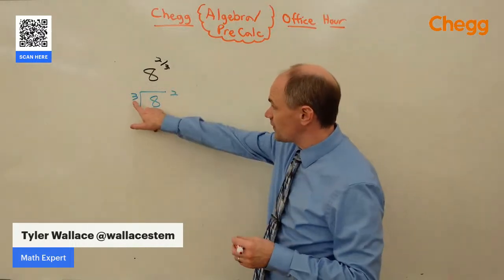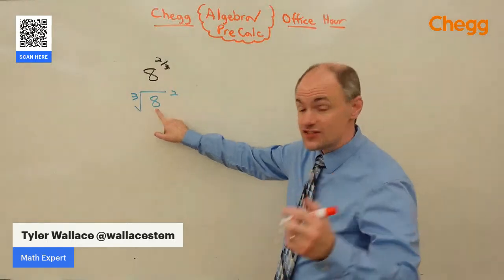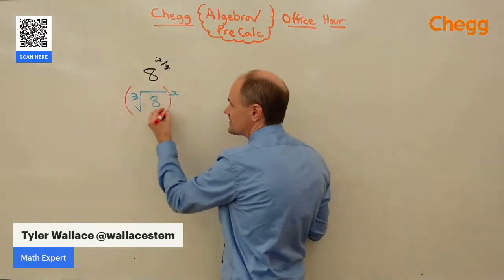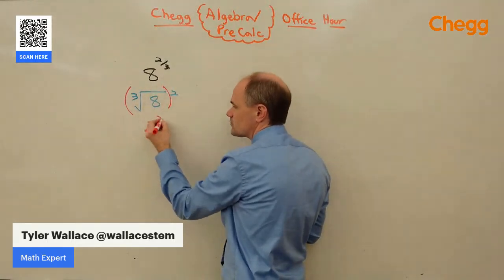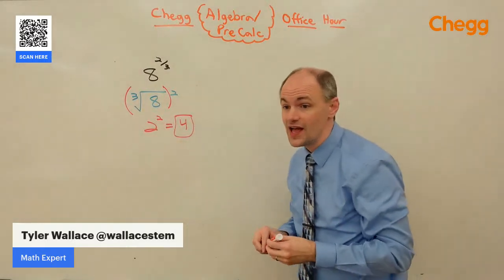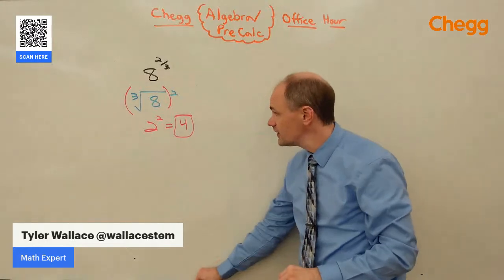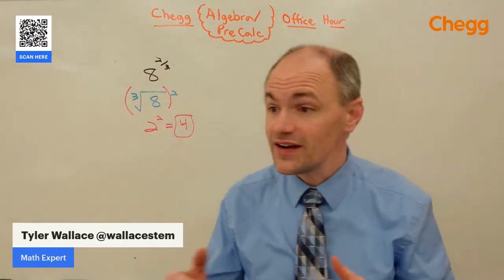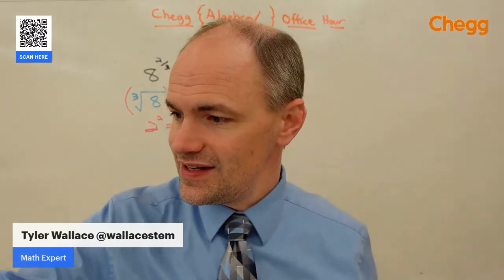To evaluate this, we've got the cube root of 8. The cube root of 8 is 2. So this part simplifies to 2, and then we can square the answer, and 2 squared is 4. So that's how we can evaluate 8 to the 2/3 power, by taking the denominator as an index.